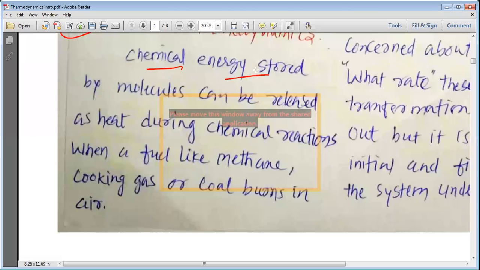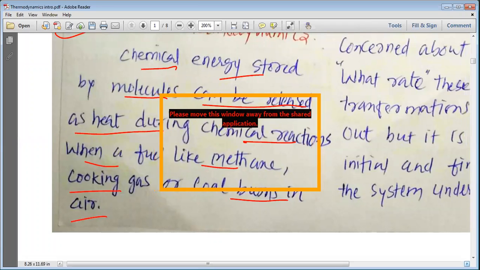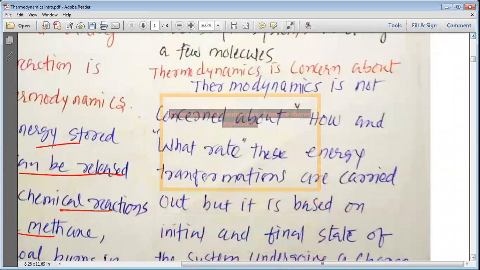Chemical energy stored by molecules can be released as heat during a chemical reaction, when a fuel like methane, cooking gas, or coal burns in air. We have seen in many examples that energy is released during combustion when fuels get burned.